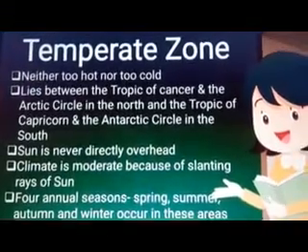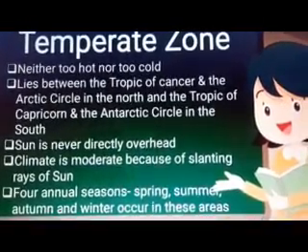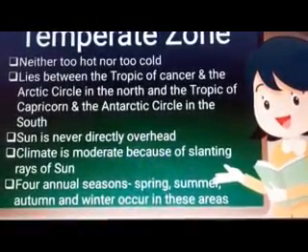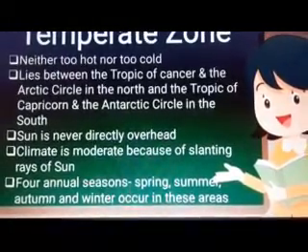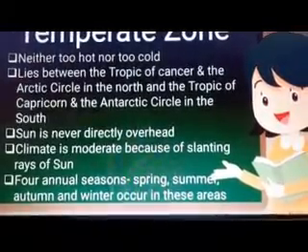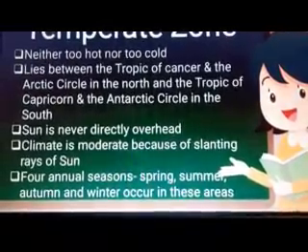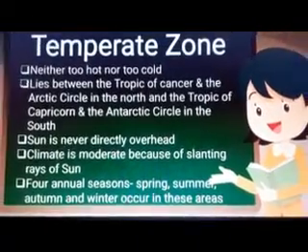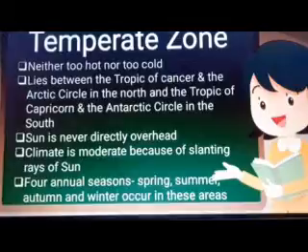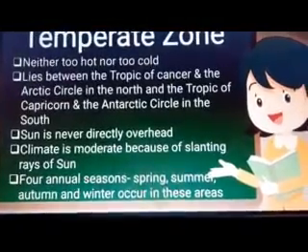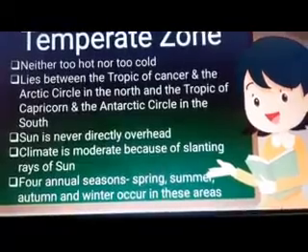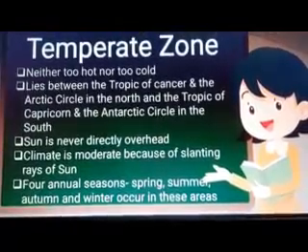Temperate zone, as we know, is neither too hot nor too cold. It lies between the Tropic of Cancer and the Arctic Circle in the north, and the Tropic of Capricorn and the Antarctic Circle in the south. Here, the sun is never directly overhead. And again, the climate is moderate because of the slanting rays of the sun.